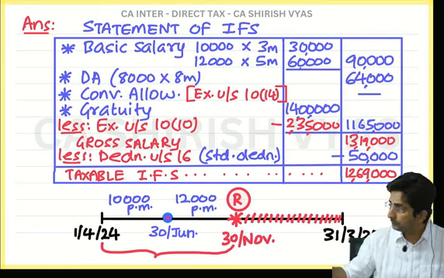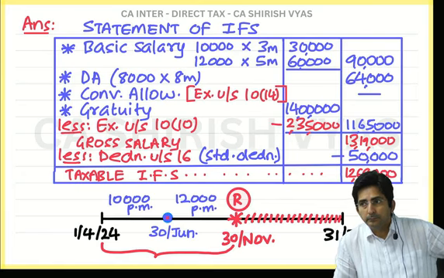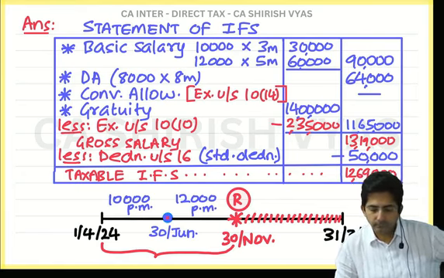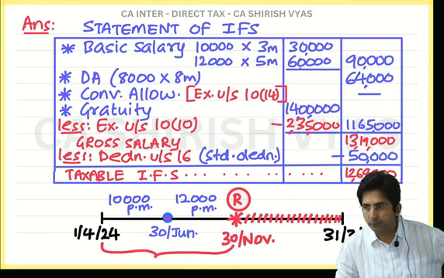Finish it fast. Gross salary 13,19,000. Then deduction under section 16.